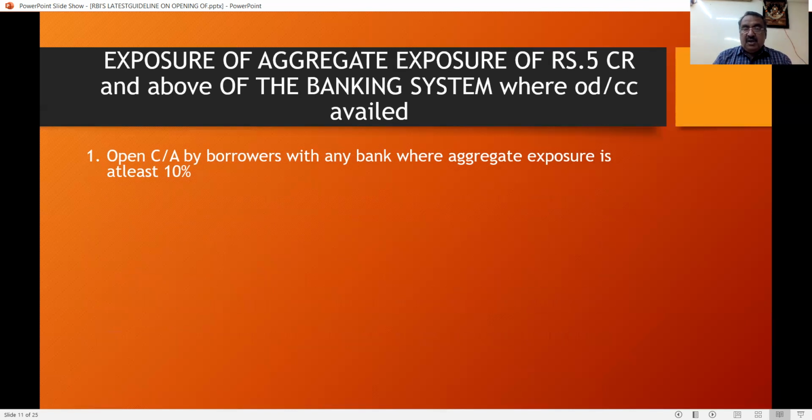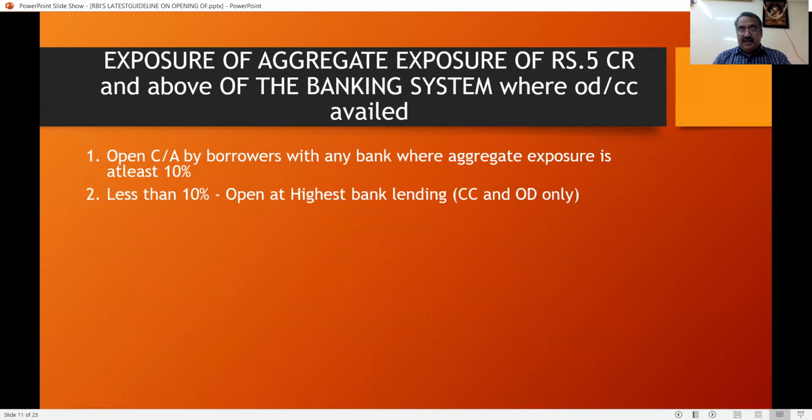They divided the thing into 2 parts. Open a current account for borrowers with any bank where the aggregate exposure is less than 10%, or at the highest lending bank. Suppose the total amount is above 10%. Then the highest bank which has lent the money can open the current account, and not other banks.